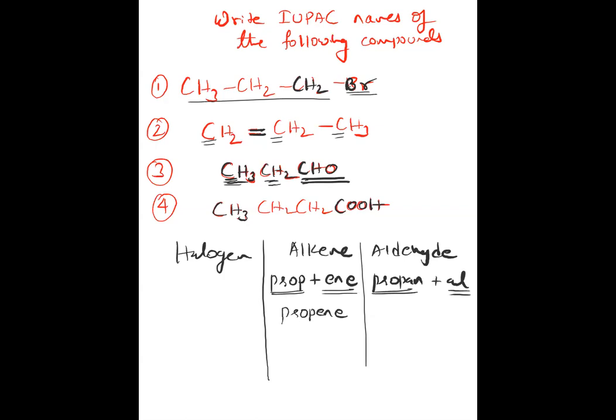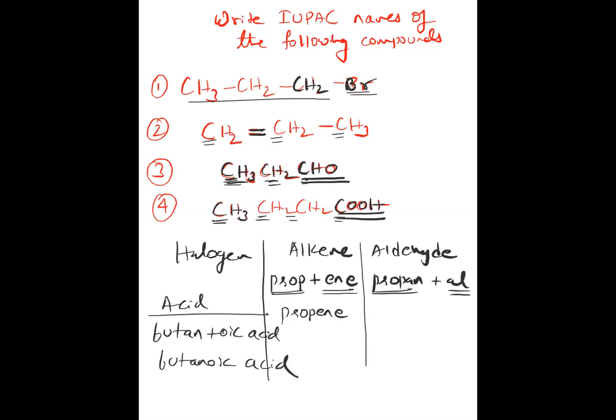And the fourth one is a COOH group, so it's an acid group, carboxylic acid. There are three carbons, four carbons total, so butane plus oic acid. This is called butanoic acid. That was the homework actually. The table and chart explain these things everywhere. I will give you some more questions so you can practice now.